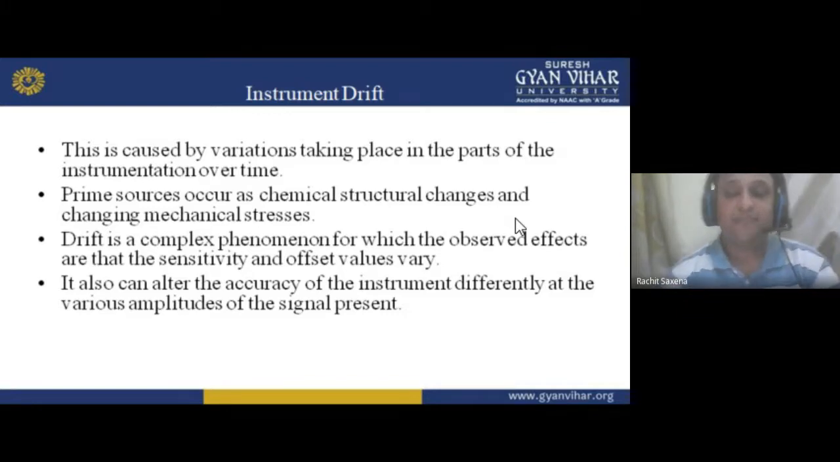See, if I'm shivering, can I write in the right manner? No. Can I eat in the right manner? No. But if I am sweating, I also cannot eat in the right manner. Why? Because through the environment my body is changing. So through this, the sensitivity of the instrument and the amplitude will change due to this instrument drift.